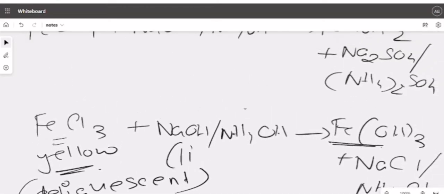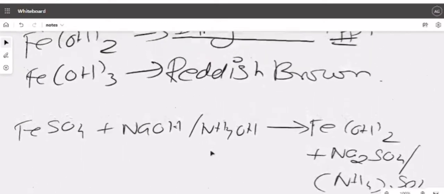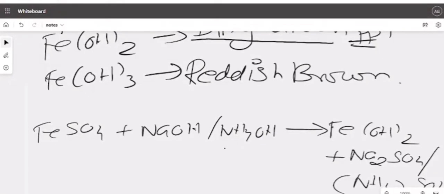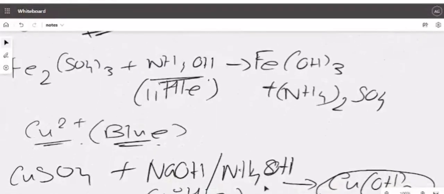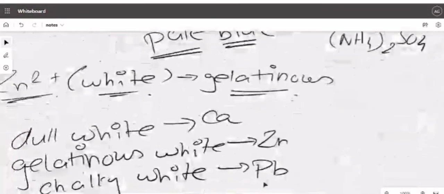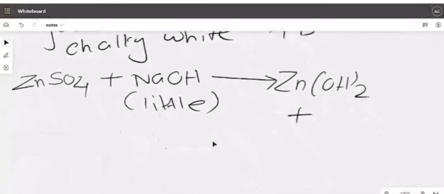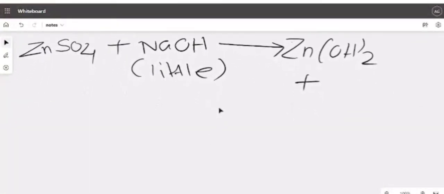I am showing all little now. No need to confuse yourself. All little products have been shown now. Excess I have not yet added. So ZnSO4 plus NaOH, little, will give you Zn(OH)2 plus Na2SO4.